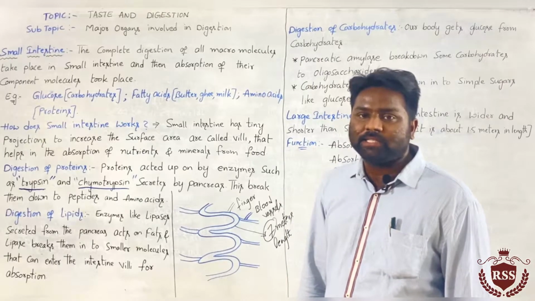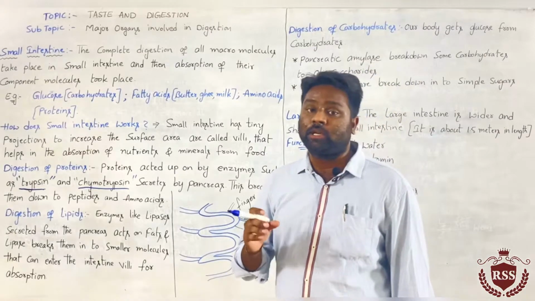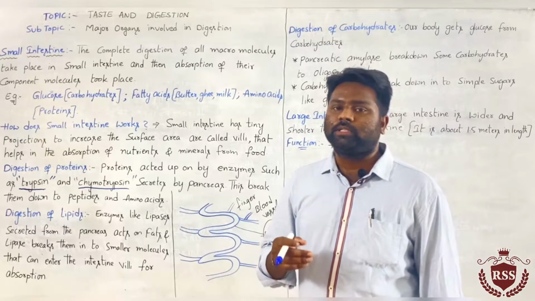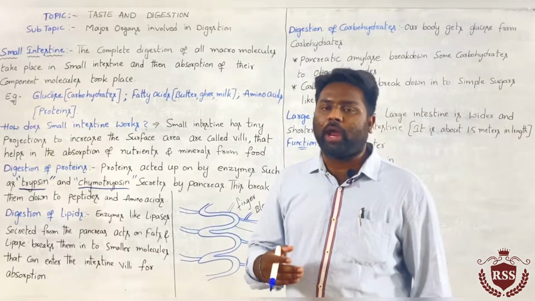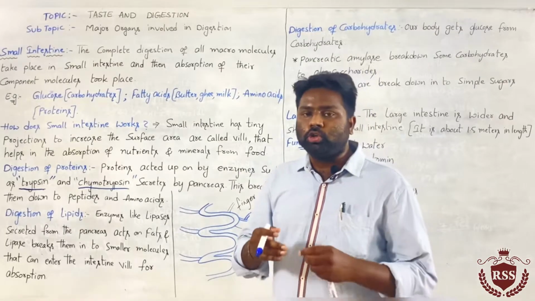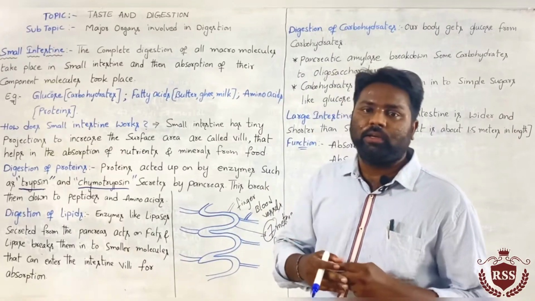Pancreas is one of the glands present in the stomach portion, which releases some juices to aid the functioning of digestion.